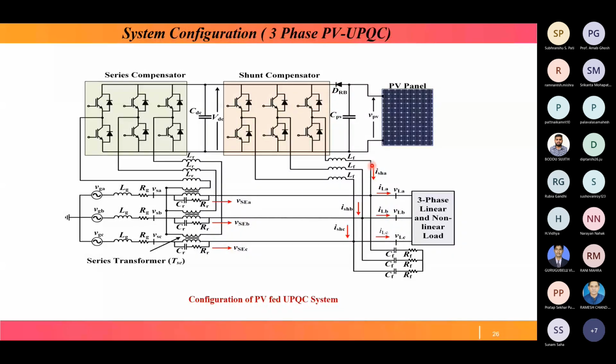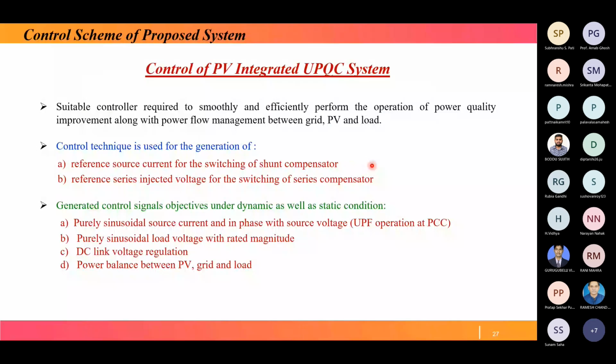So here, generally, what we will do in the control of the PV integrated UPQC system.